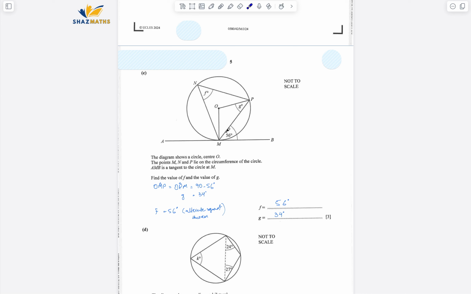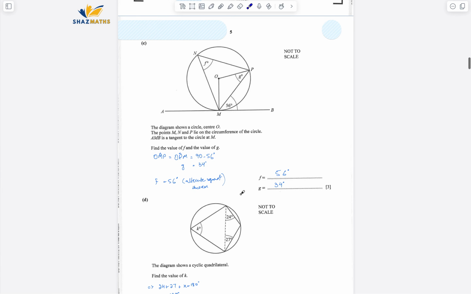This is a radius making an angle with the tangent. So this whole is 90. If I take away this 56 from 90, I'm going to get this angle. And because this is an isosceles triangle, I can straight away find out this G. All right, so 90 minus 56, that angle is equivalent to G, that is 34.